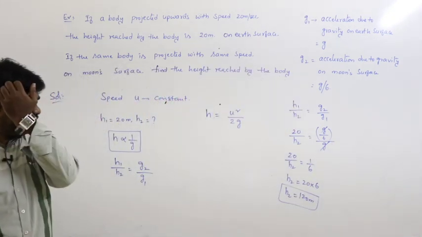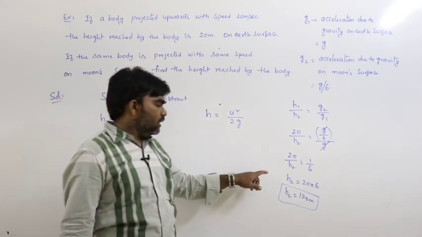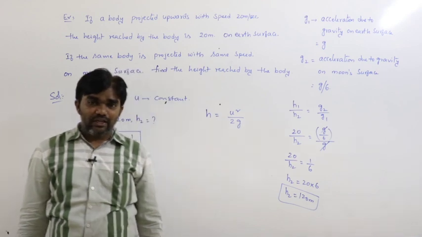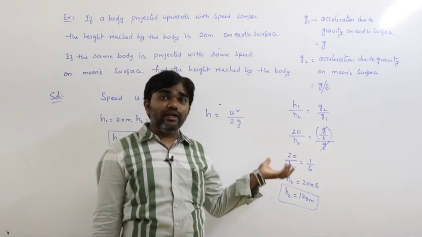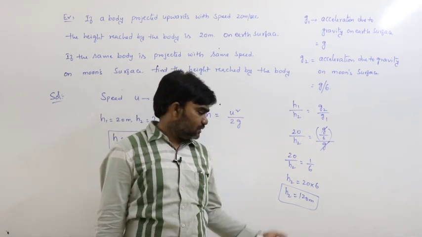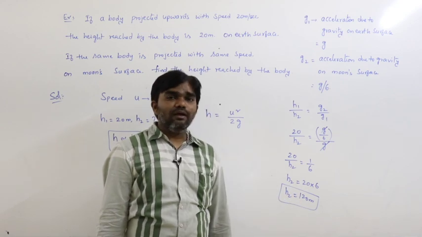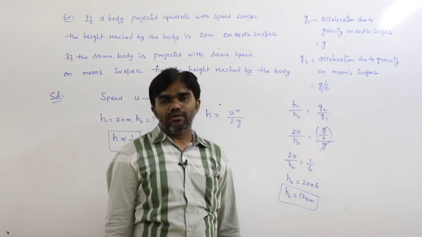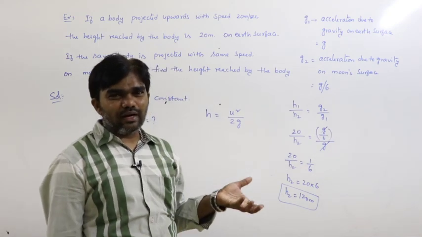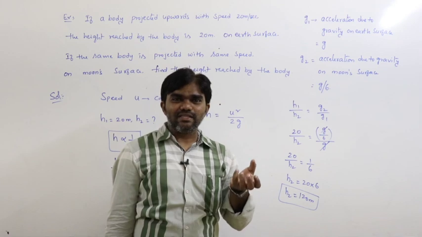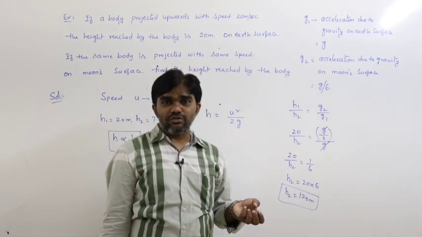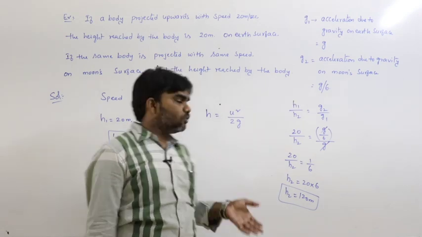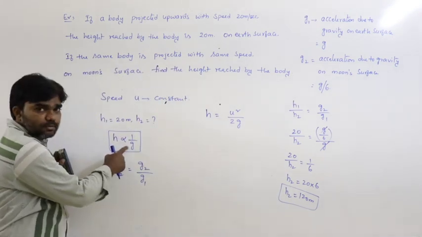h2 is equal to 120 meters. That means if a body rises to a height of 20 meters on the surface of the earth, that body reaches a height of 120 meters on the surface of the moon, because acceleration due to gravity on the surface of the moon is less. That's why the height reached by the body is more. See here, h is inversely proportional to g.